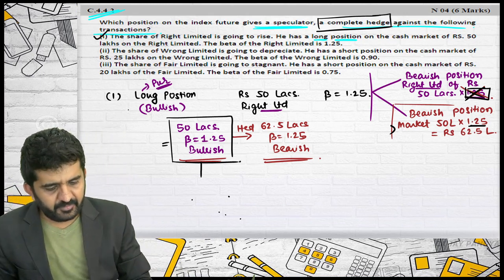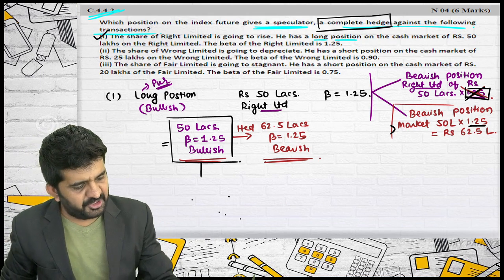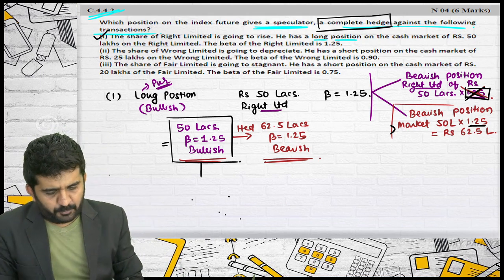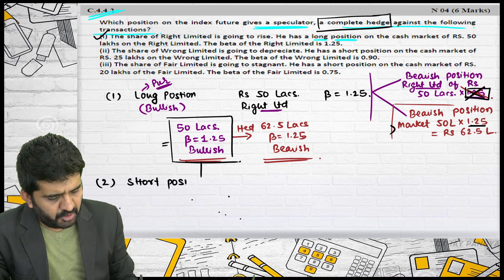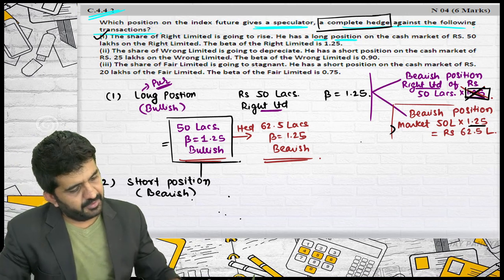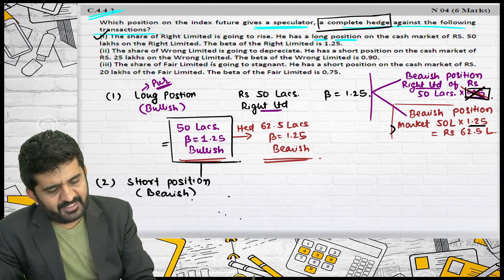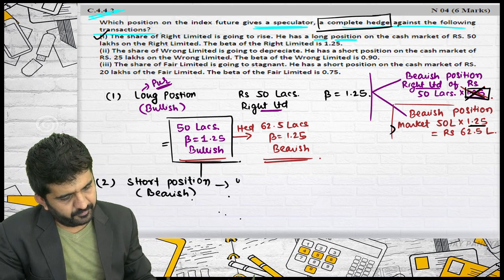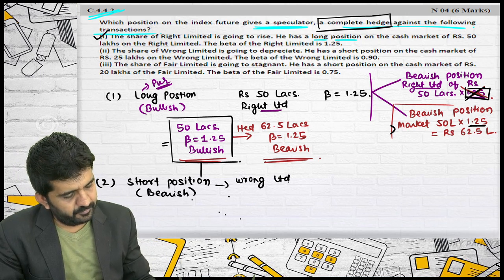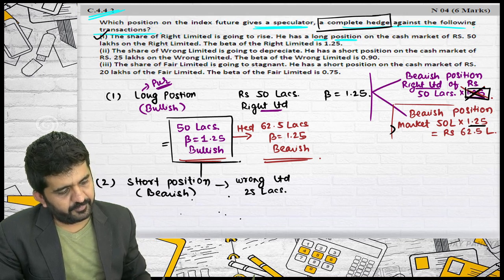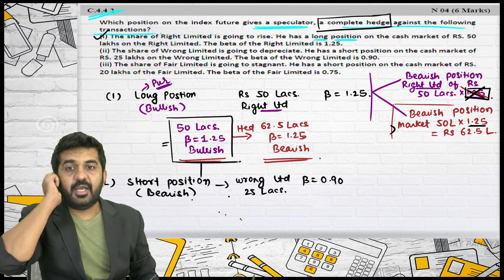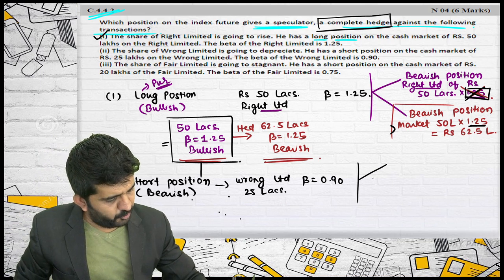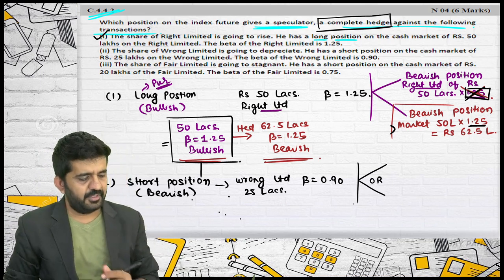Now, the share of Wrong Limited is going to depreciate. He has a short position. Number 2. He is having a short position. A short position is a bearish position, in the cash market, of rupees 25 lakhs of Wrong Limited. The beta of Wrong Limited is 0.90. I need to verify, Sachin, whether you have understood it or not. You need to tell me 2 hedging strategies.